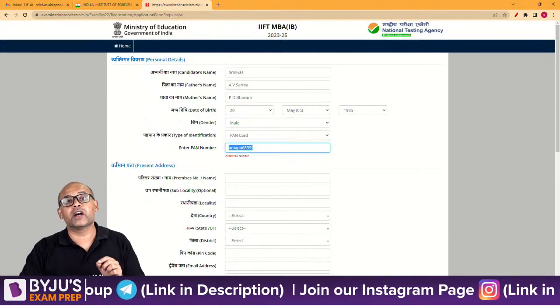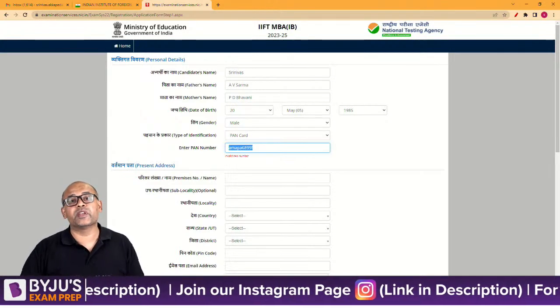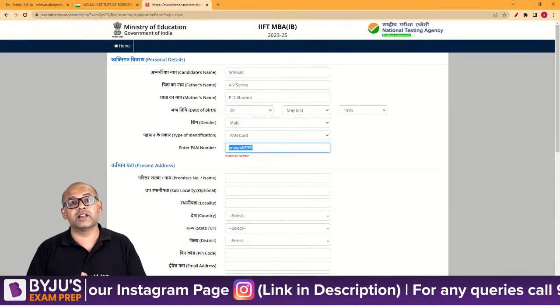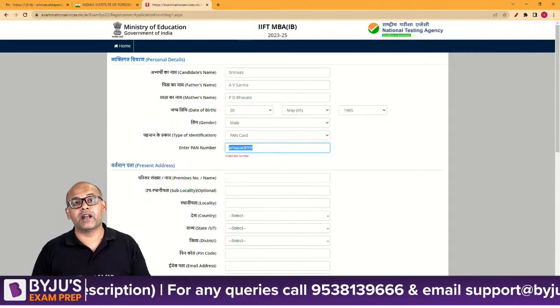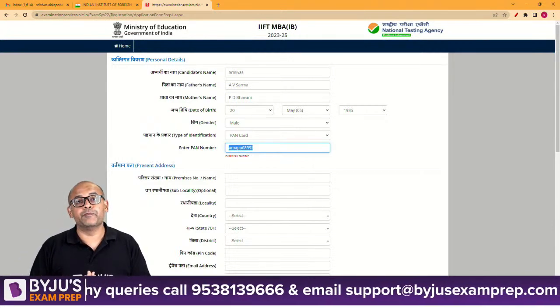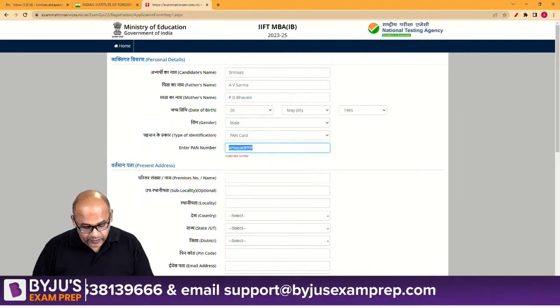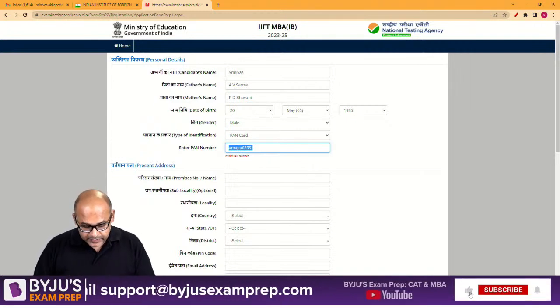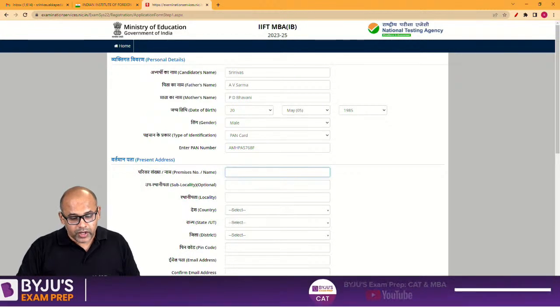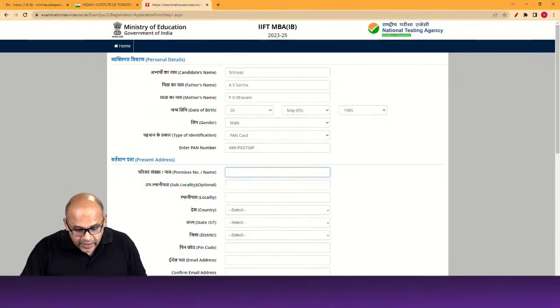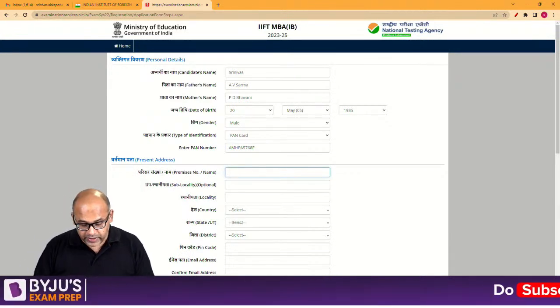By the way, PAN card should be entered in capitals. Usually websites don't create a fuss, but here they are saying that if I give it in small letters, it is creating an issue. So you'll have to enter the PAN card in capitals. Once again, let me give some other numbers. Okay, so I've given one more. Then we have the address. So let me write down the address.